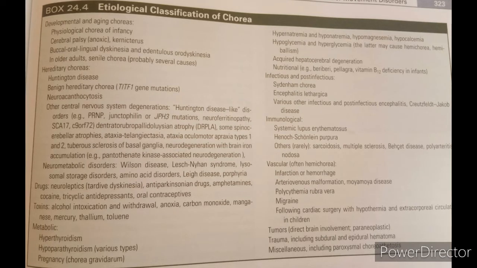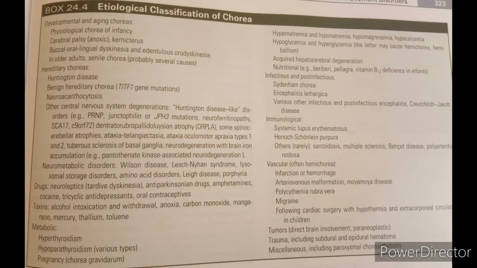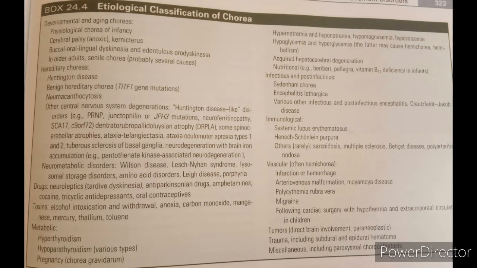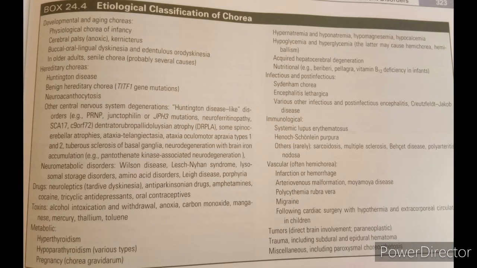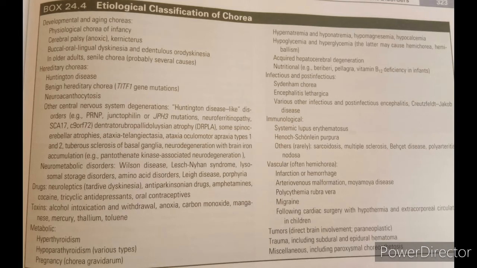Firstly, any congenital history, that is the developmental history or the hereditary history. Then always take the drug history of various drugs and the toxins, any metabolic cause, infections or post infections, various infections which can lead to chorea, immunological causes and the vascular causes, then trauma, tumor, infections, and miscellaneous.